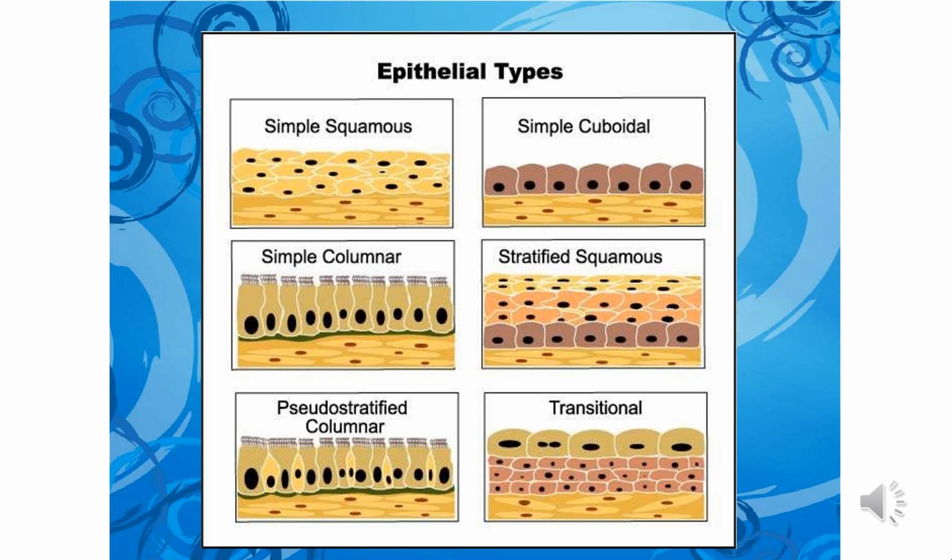Now next is columnar epithelium. In columnar epithelium, the cells are elongated and placed side by side like columns, and the nuclei are present near the bases of the cells.